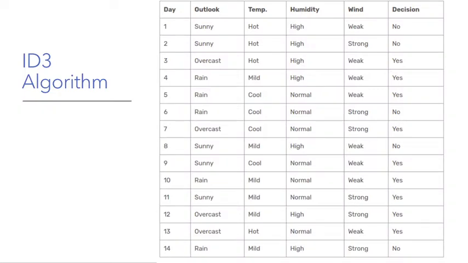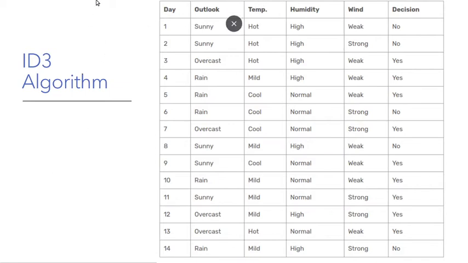Now let's start with this very famous algorithm called the ID3 algorithm. ID3 is one of the types of decision trees. It's not the only type of decision tree. There are algorithms such as CART and others. It's pretty much the same level of complexity. Still, the ID3 algorithm is the most popular algorithm, which is used by default by libraries like sklearn.